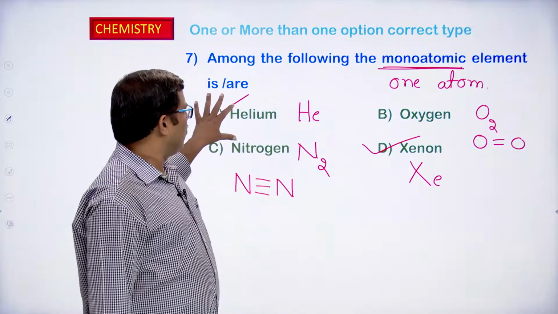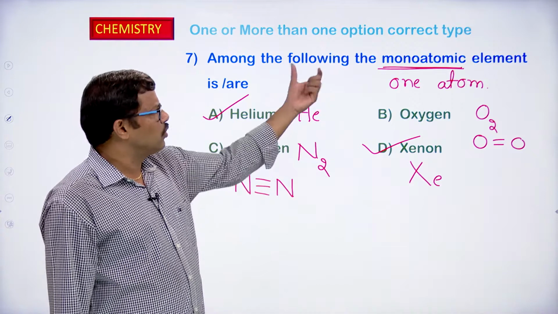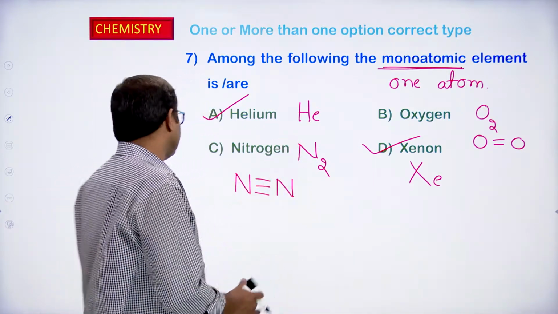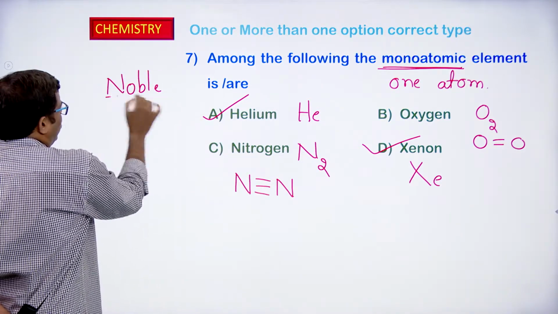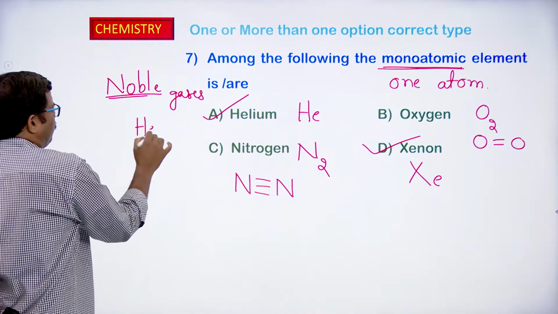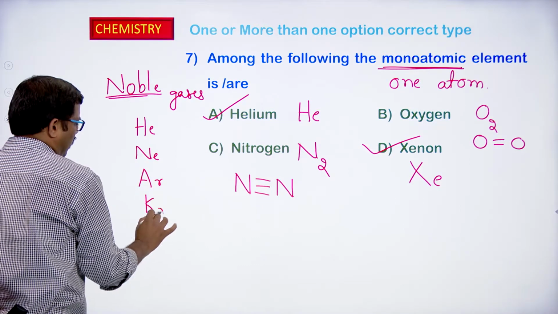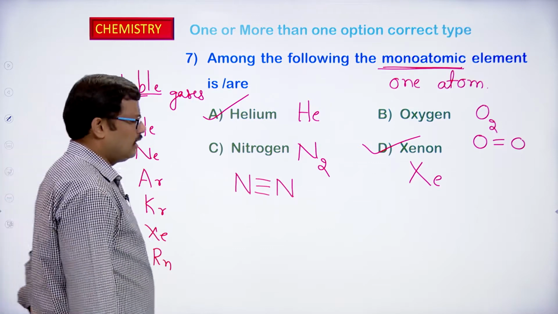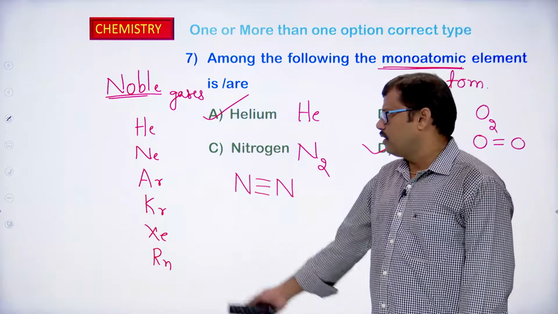Okay. So, helium and xenon exist as monoatomic elements in nature. All the noble gases we have discussed in the previous section also. The noble gases, the inert gases: helium, neon, argon, krypton, xenon, radon.